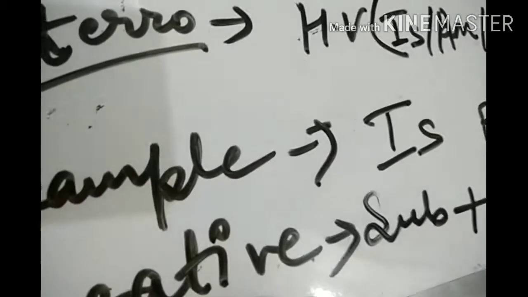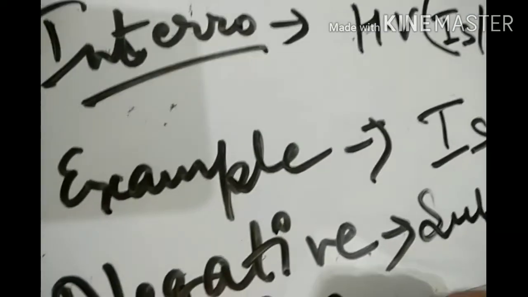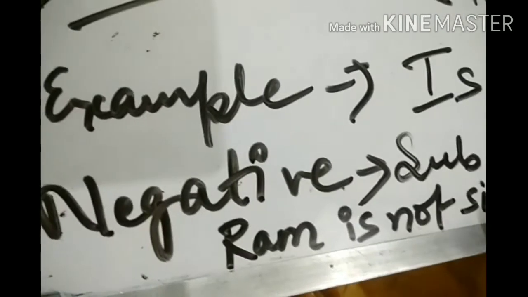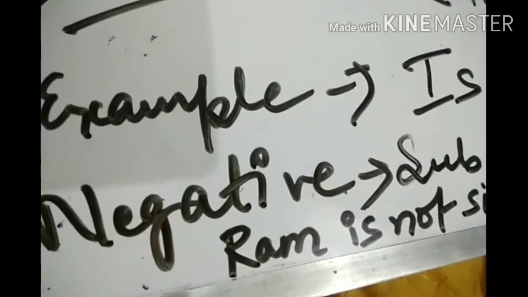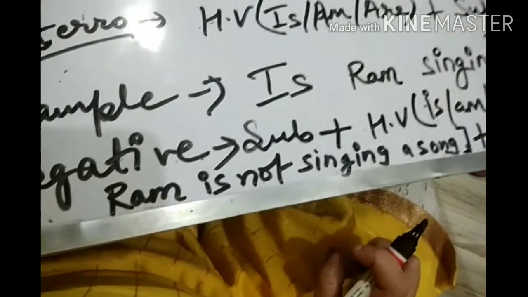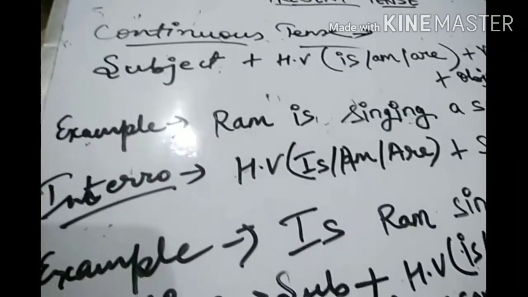Then your sentence will be: Ram is not singing a song. Clear, everybody? Now this is your continuous sentence.